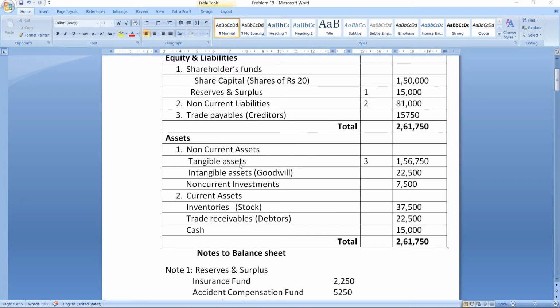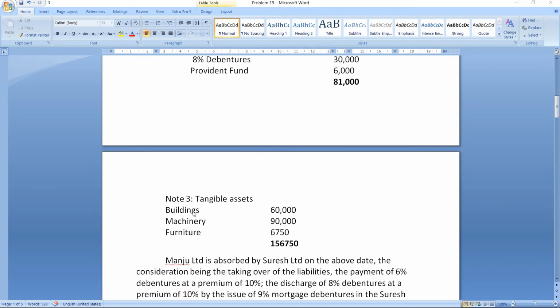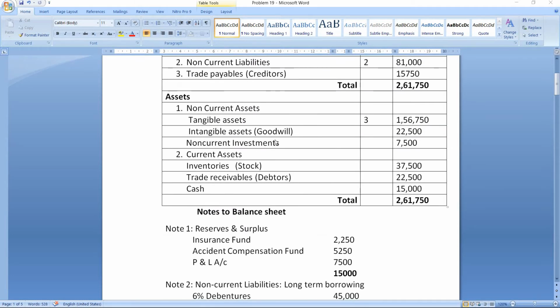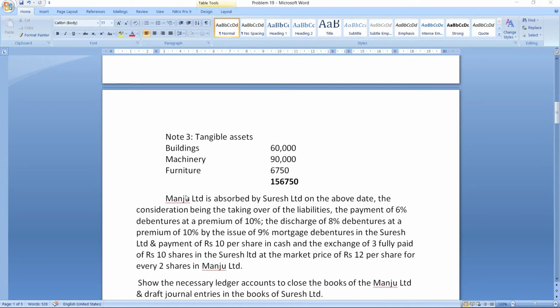Now look at the assets. Tangible assets, buildings 60,000, machinery 90,000, furniture 6,750. Then goodwill 22,500, non-current investment 7,500, stock 37,500, debtors 22,500, cash 15,000. Manju Limited is absorbed by Suresh Limited on the above date. So here Manju Limited is the transferor company and Suresh Limited is the transferee company.